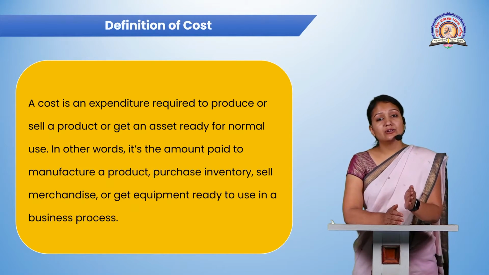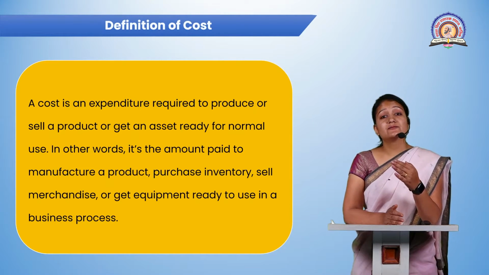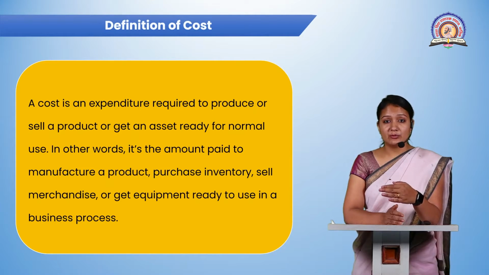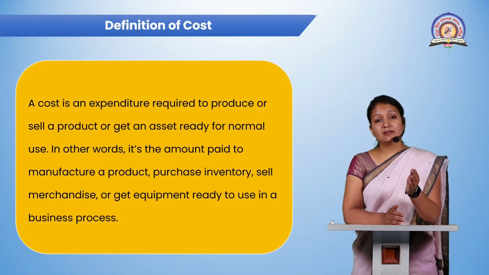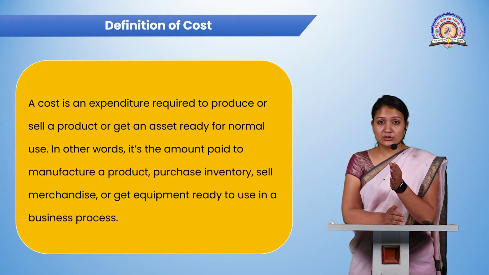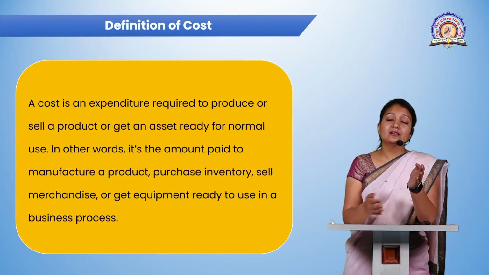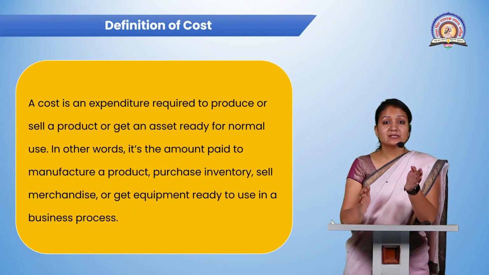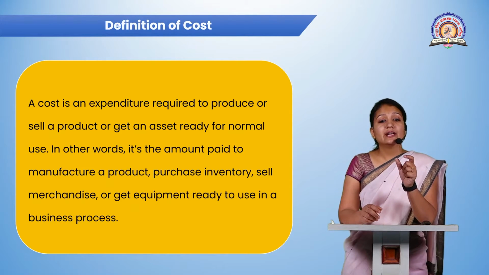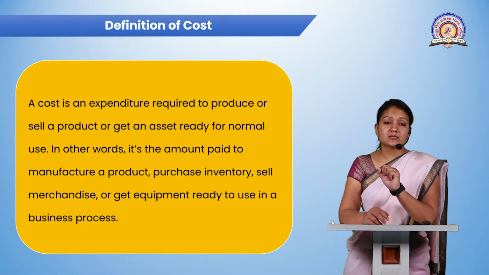Then after getting the quotations, they will analyze which quotation is better, which is fetching a lower cost for our production. After deciding that, the management will decide which should be the final one, and after finalizing, they will carry out the operations on that raw material. After doing the operations, they will have the final product for the market and the final equipment ready to use for the business purpose.